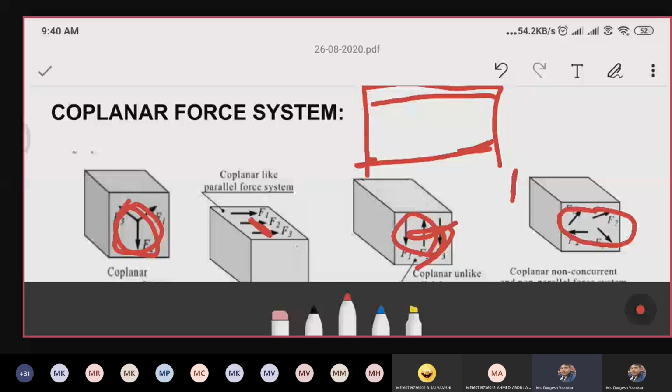Next, coming to the general force system, or coplanar non-concurrent. See here, it is neither a concurrent nor a parallel force system. The forces are acting in a zigzag way, but in a single plane. We call it a non-concurrent non-parallel force system, or we can also call it a general force system.